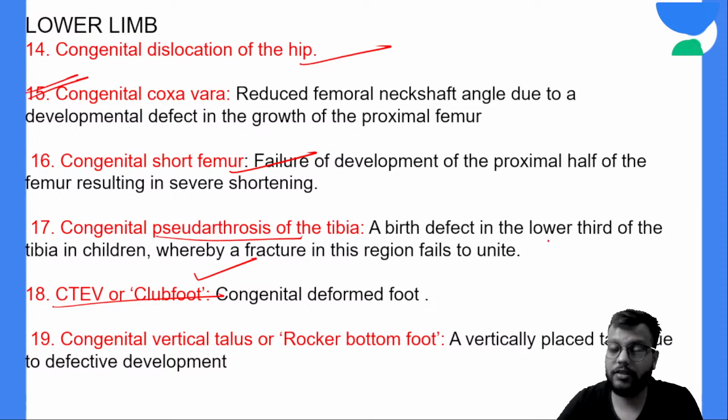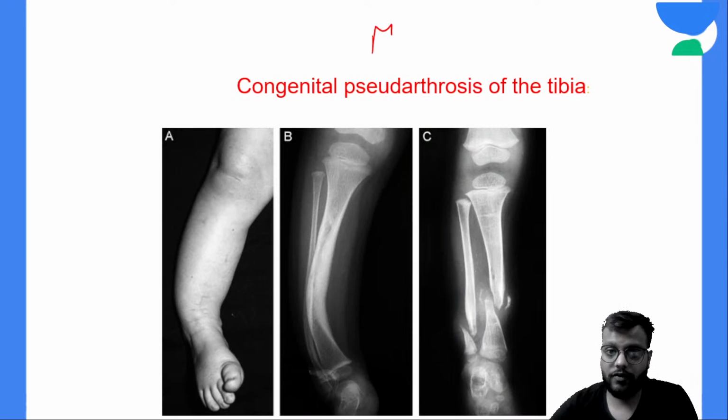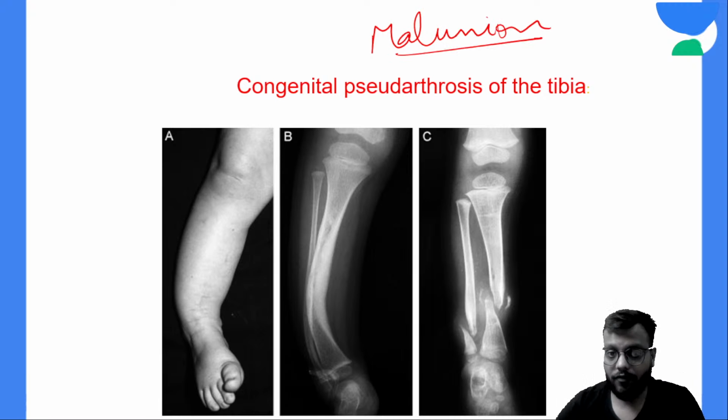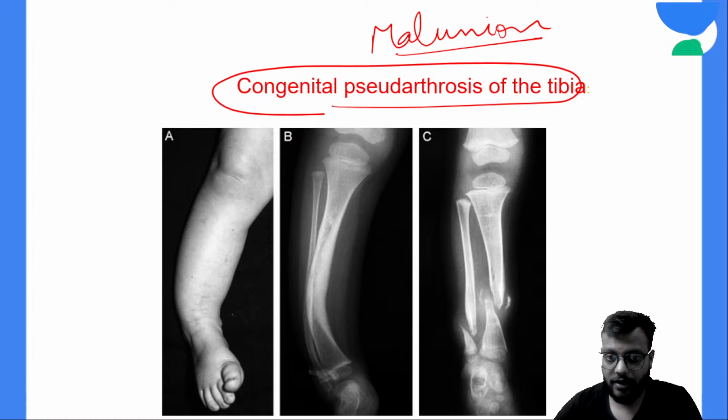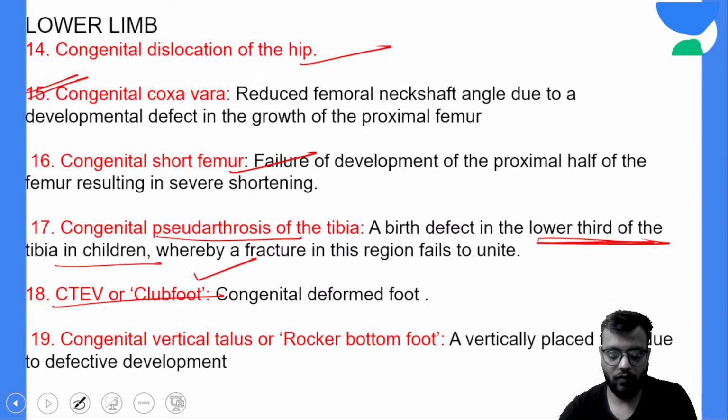Now we'll come to congenital pseudoarthrosis of the tibia. It is in the lower or distal one third of the tibia, where there is malunion of the fracture which will lead to pseudoarthrosis, that is, a false joint between the tibia and the fibula like this. So this is your congenital pseudoarthrosis of the tibia. It occurs in the distal one third of the tibia. You need to identify the image and the X-ray, that will do your work.